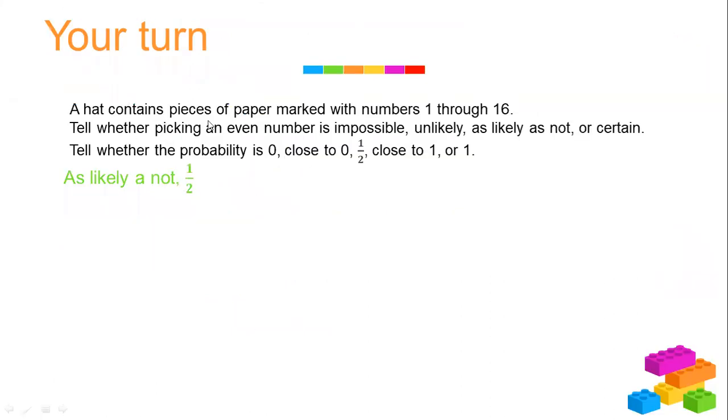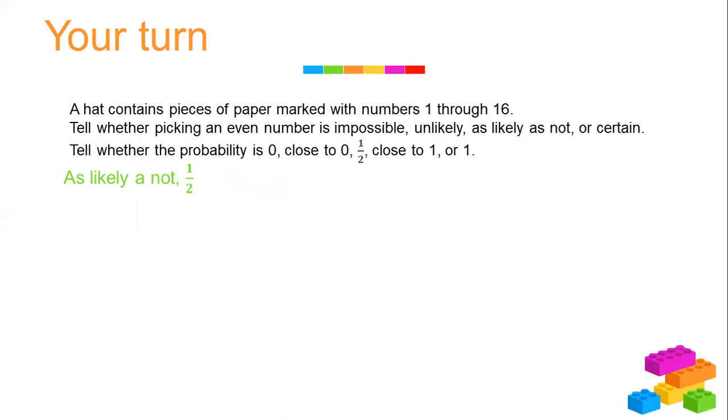Your turn. A hat contains pieces of paper marked with numbers 1 through 16. Tell whether picking an even number is impossible, unlikely, as likely as not, or certain. Tell whether the probability is 0, close to 0, half, close to 1, or 1. So if I'm going to tell, is it likely or not?